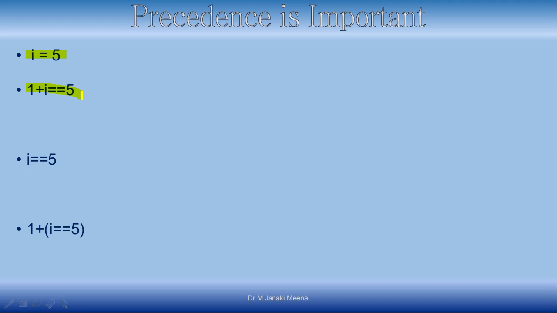How it will be evaluated is 1 plus I, because arithmetic operators have higher precedence than logical as well as the comparison operators, right? Now this is a comparison operator. This arithmetic operator has higher precedence, so this will be evaluated first. 1 plus I will be 6, and then it will compare whether 6 is equal to 5. No, right? So you will get a false, right?